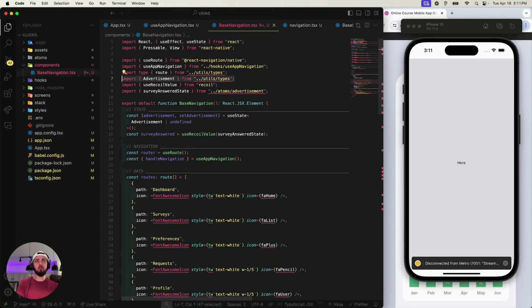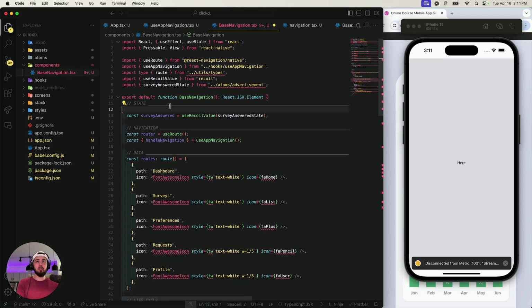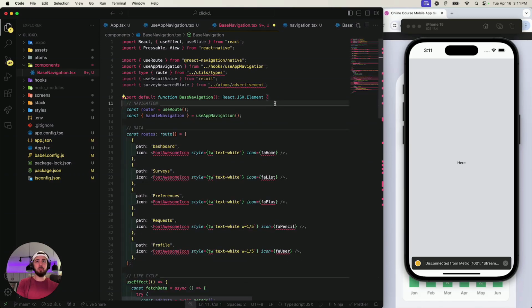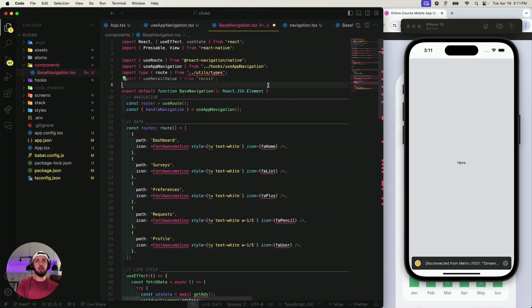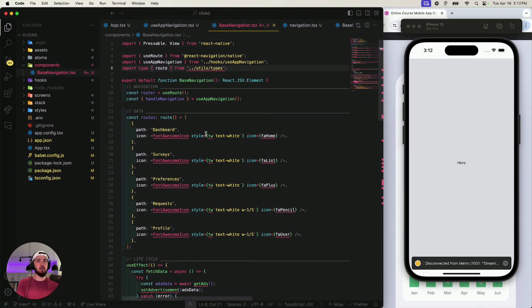Maybe we want the types. No, we don't actually. Forgive me. Set advertisement. Nope. Survey answered, nope. Don't need it. Don't need it. Dang it. Maybe we do need the Font Awesome stuff.